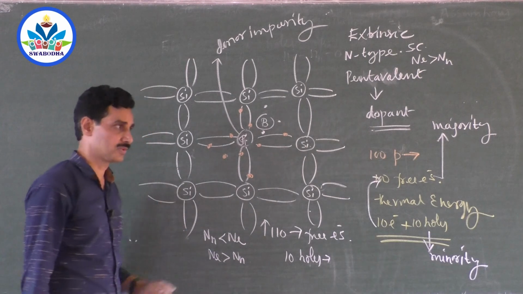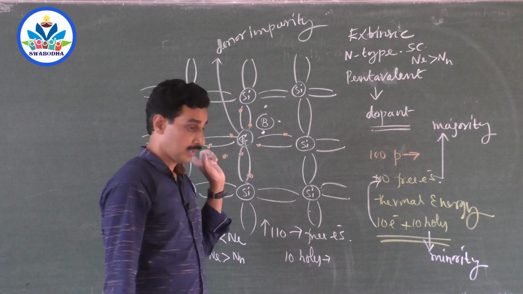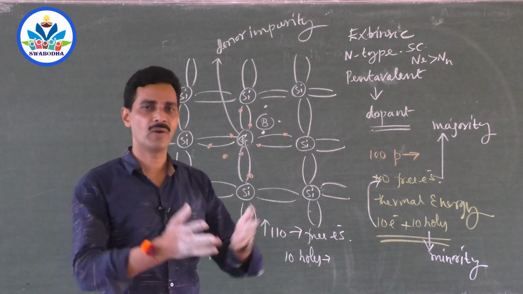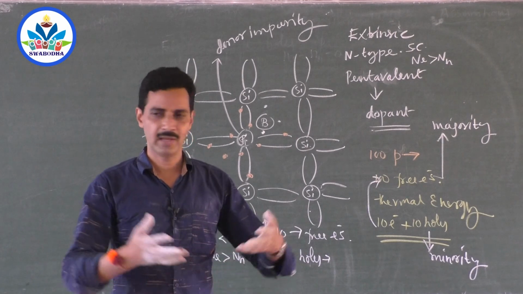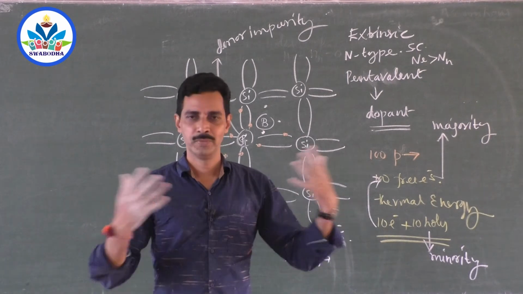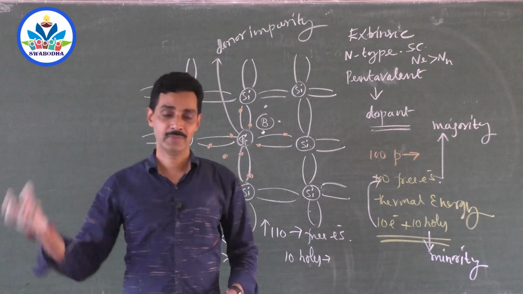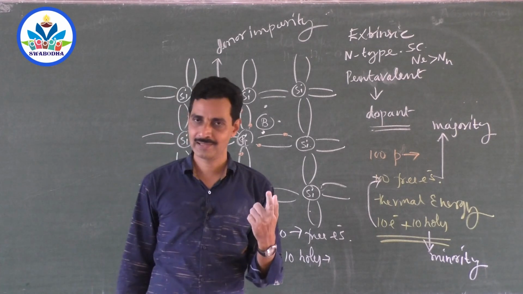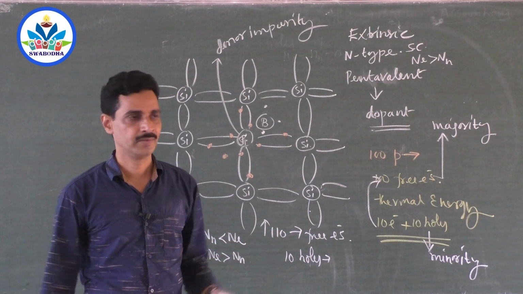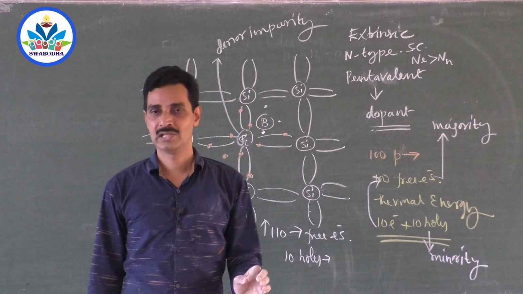And I want to pose a question here. Think and answer me in the WhatsApp. I have a pure semiconductor which contains all silicon atoms. Everywhere the silicon house, 4 valence electrons, 4 bonds, a beautiful apartment. Now replace 1 silicon atom by a phosphorus atom. You have 1 extra electron which is not having any job because only 4 valence electrons are enough. We get an N-type semiconductor. My question is,